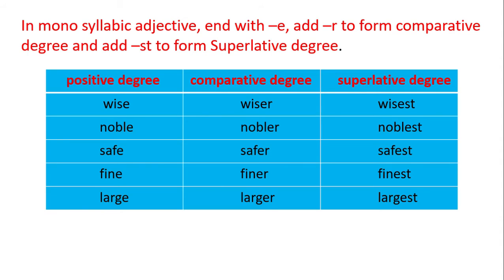Add st to form the superlative degree, wisest. Other examples: noble, nobler, noblest. Safe, safer, safest. Fine, finer, finest. Large, larger, largest.